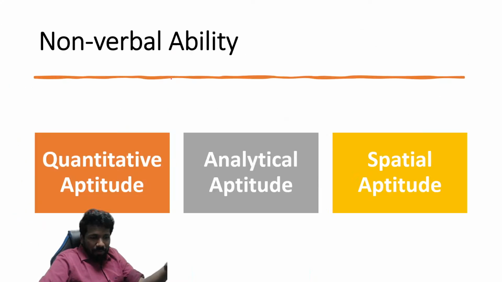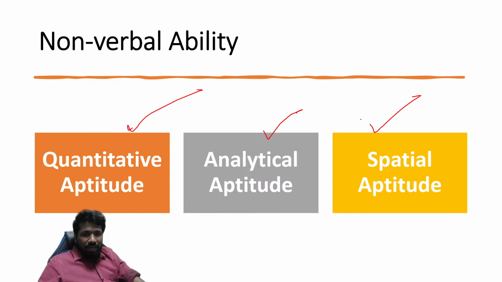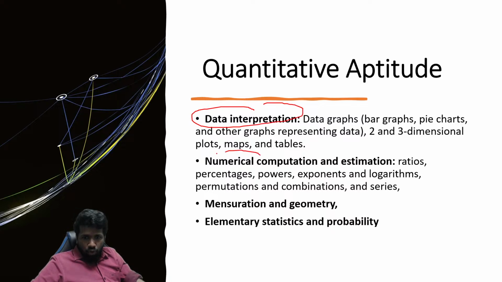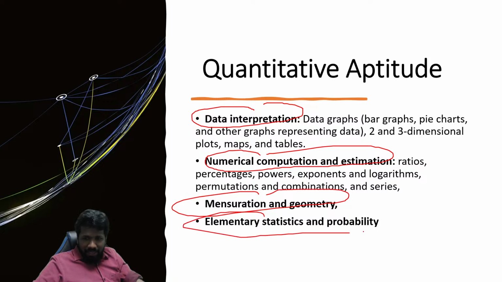Non-verbal means not verbal. That means quantitative aptitude, analytical aptitude, and spatial aptitude. These are the 3 units in non-verbal aptitude or non-verbal ability topics. I will explain one by one. First, we will start with quantitative aptitude. These are the areas mentioned by IITs for the GATE exam: data interpretation, numerical computation and estimation, mensuration and geometry, elementary statistics and probability. One by one we will take.